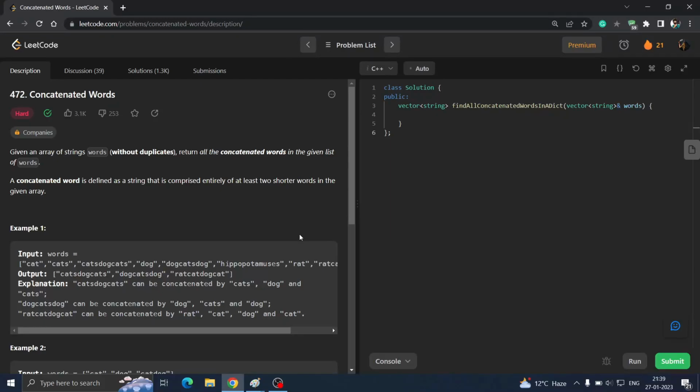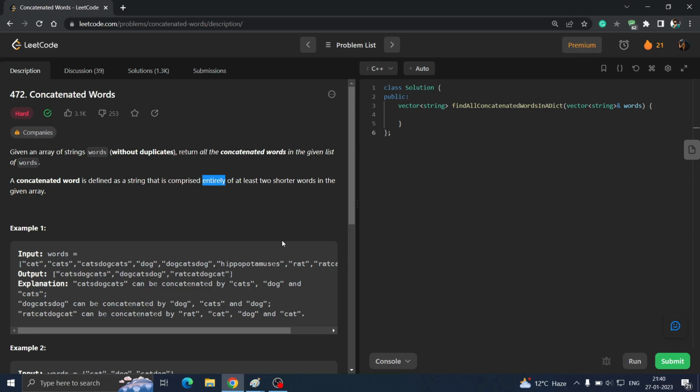Good evening everyone. Today we are going to do the daily Leetcode challenge of 27 January 2023, that is question number 472, concatenated words. We are given an array of strings without duplicates and we have to return all concatenated words in the given list. And what is a concatenated word? It is defined as a string that is comprised entirely of at least two shortest words in the given array.